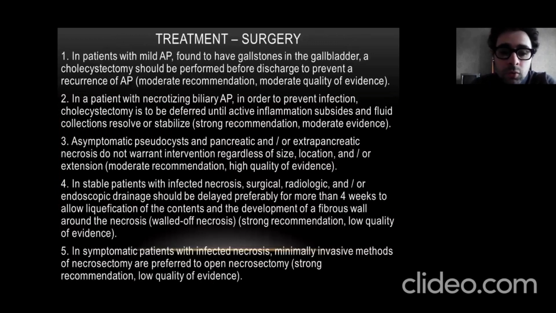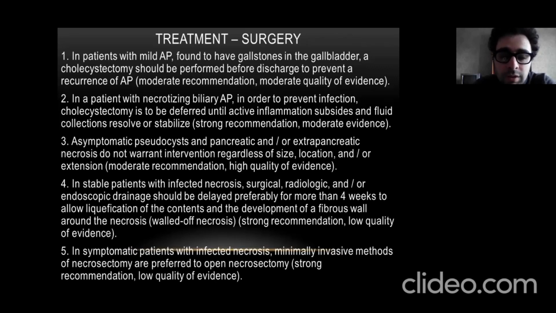When do we need to do surgery? We treat by surgery only complications of acute pancreatitis. If there is necrosis, pancreonecrosis, we should make sequestrectomy. If it is infected necrosis, minimally invasive methods for necrosequestrectomy and drainage. All methods should be minimally invasive, because if you do a big operation in the acute phase, you will get bleeding. It is very, very dangerous. It is the most dangerous complication of pancreatitis.